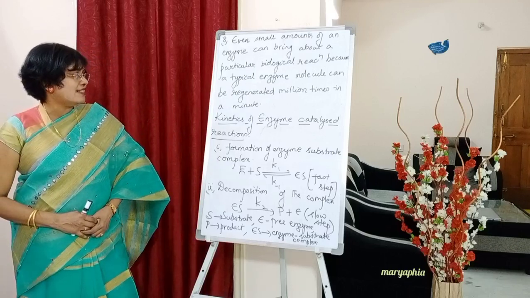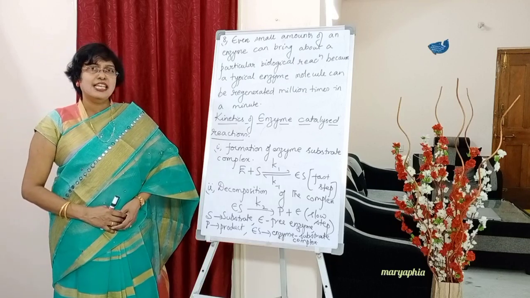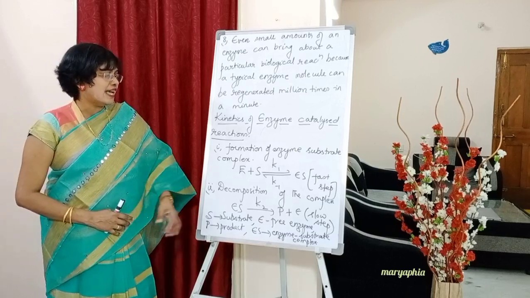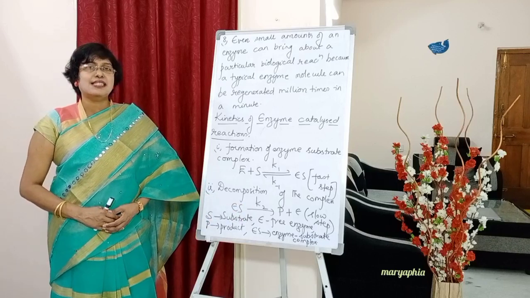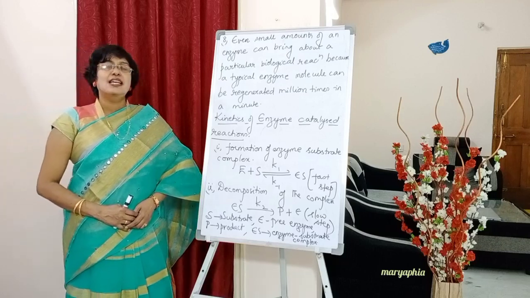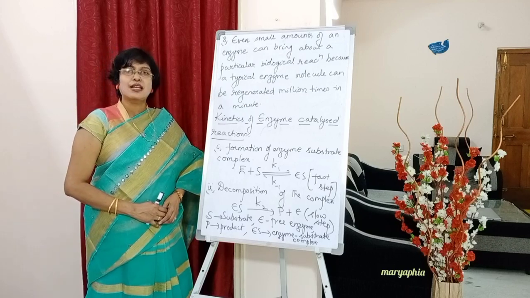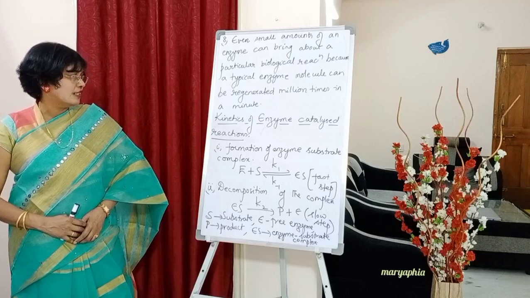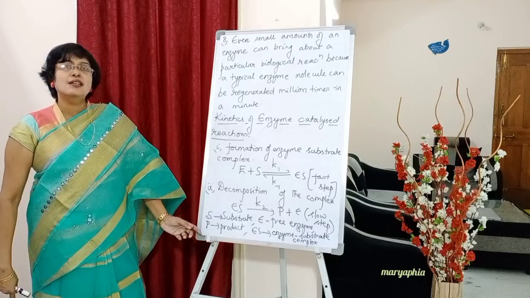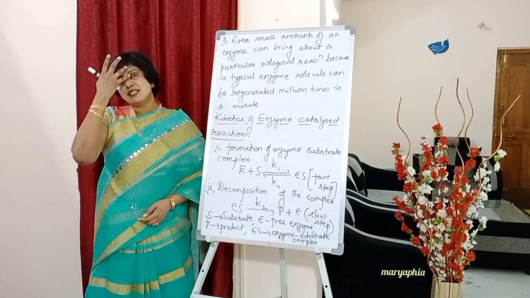Next, second step, decomposition of the complex. So ES decomposes into product plus enzyme, P plus E, and the rate constant for this step is K2, students. In brackets mention it as the slow step, which is generally the rate determining step of the complete reaction. Below write down, where S is the substrate, E is the free enzyme, P means product, ES means enzyme substrate complex.